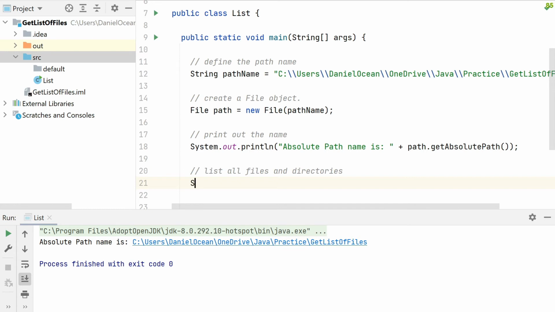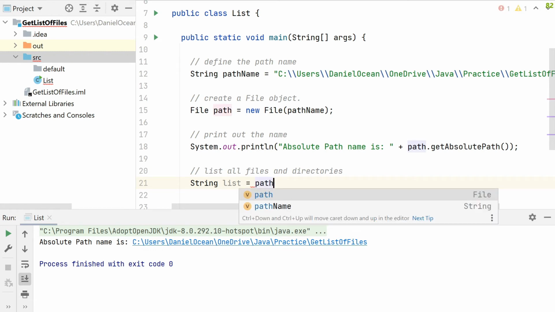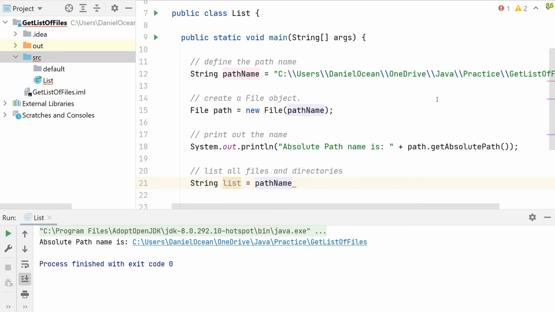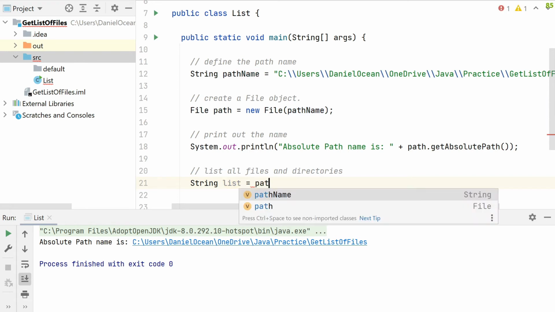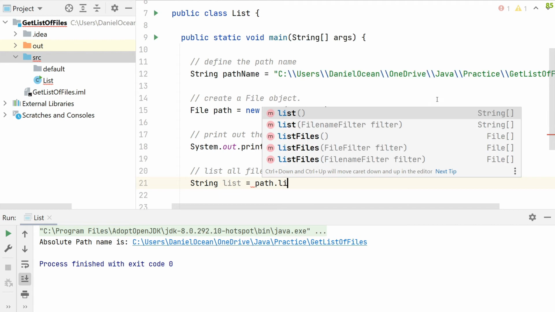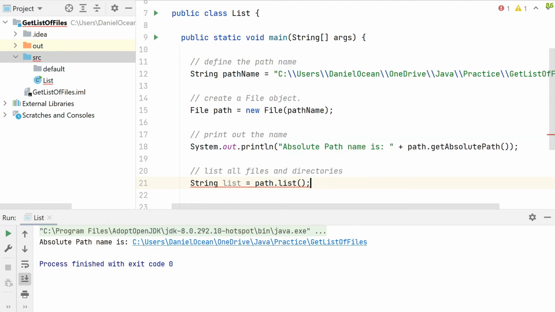I'm going to purposely make a mistake here to show. So let's say, what should I call this? I'll just call it list to keep it simple. Okay, so I'll say list equals, and that is returning, right? So I'll say path name dot list. Path, not path name. Path dot list. Sorry, not path name. The path name is a string, whereas path is the file object. So okay, if I do list, there we go, right? We're going to get a little squiggly underline because of this error I'm about to make purposely to prove a point.